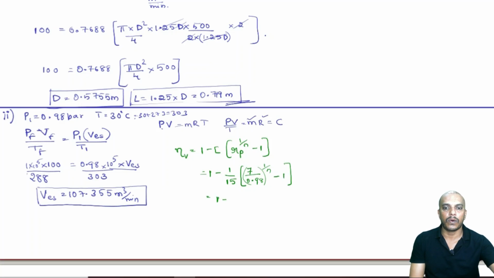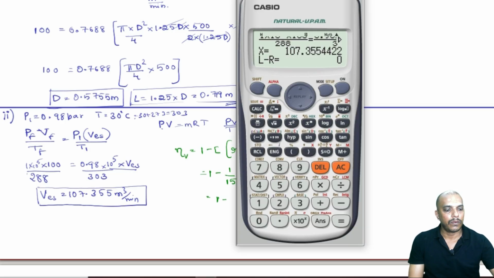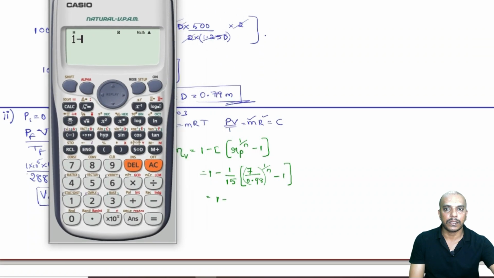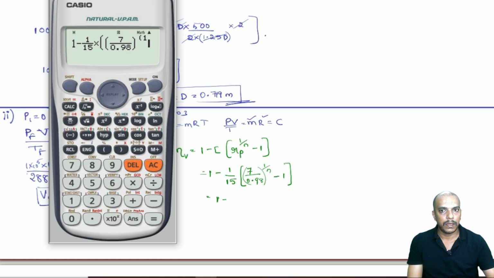So, the new volumetric efficiency will be 1 minus 1 by 15 multiplied by 7 by 0.98 to the power 1 by 1.3 minus 1.